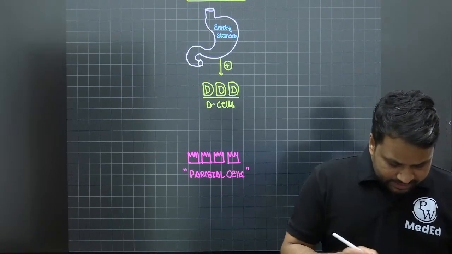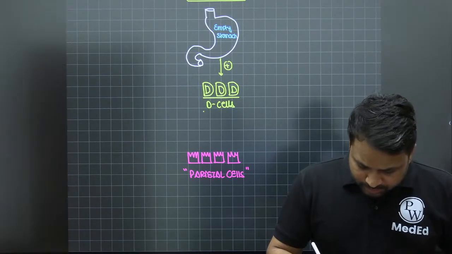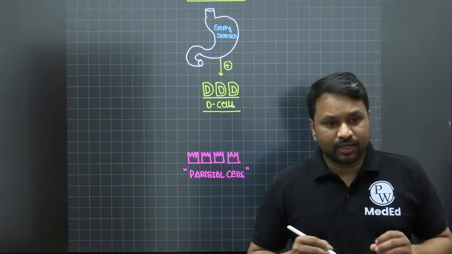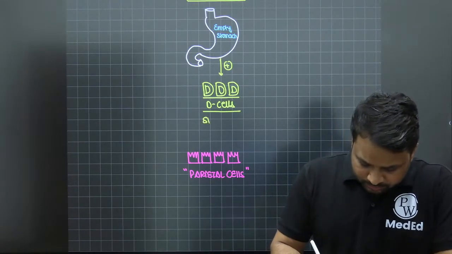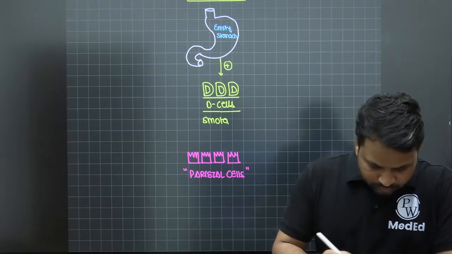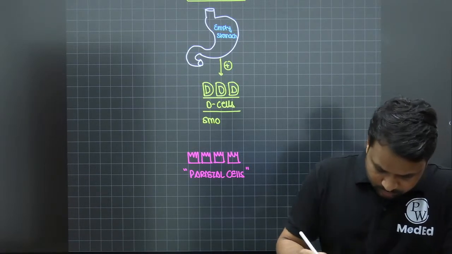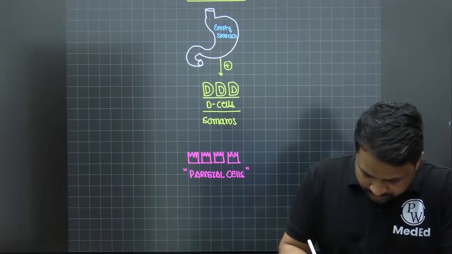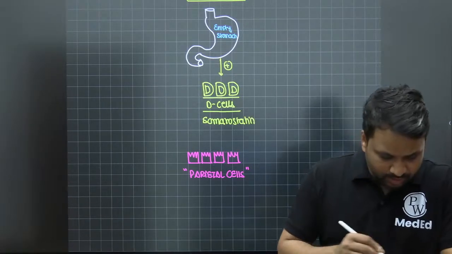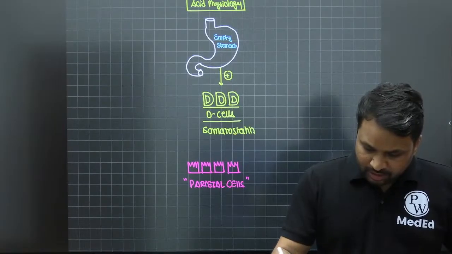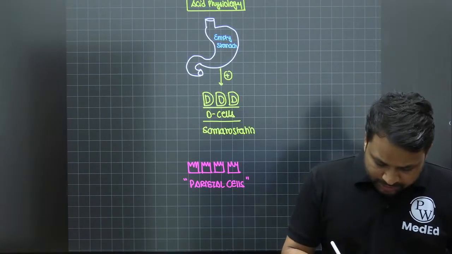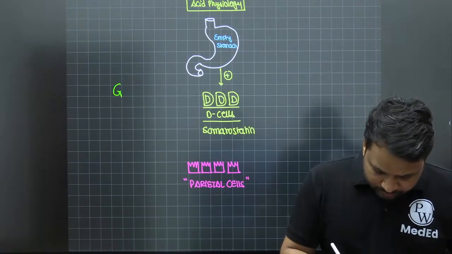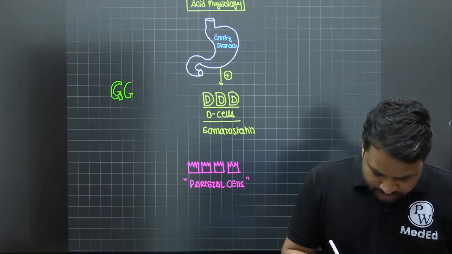When they are activated, they produce somatostatin. Now, when they produce somatostatin, what is its effect? Its effect, number one, is on the G cells. G cells are your gastrin-producing cells.